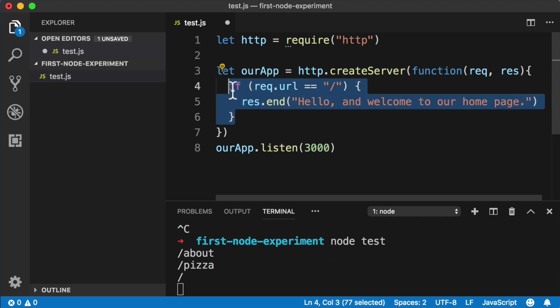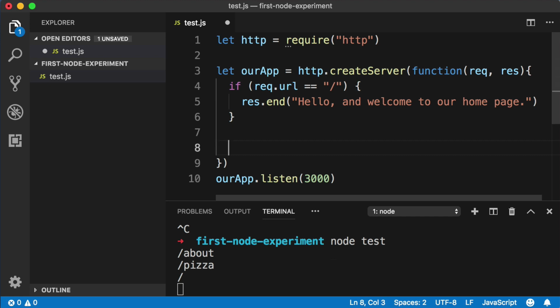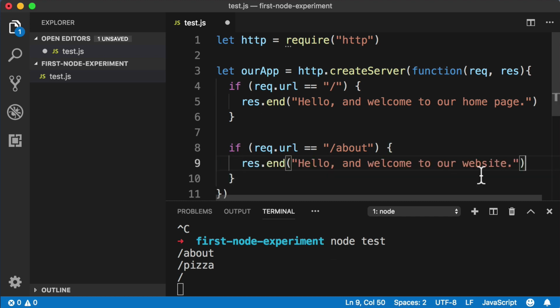Okay, and then right below this if statement, let's just set up another if statement. Say if parentheses, curly brackets. For this condition, let's say if request.url equals, and again, that's a triple equals to check for equality instead of assigning a value. If it equals quotes /about, well, then within the curly brackets for that if statement, paste in your clipboard, let's send back a response relevant to the about page. Say, thank you for the interest in our company.